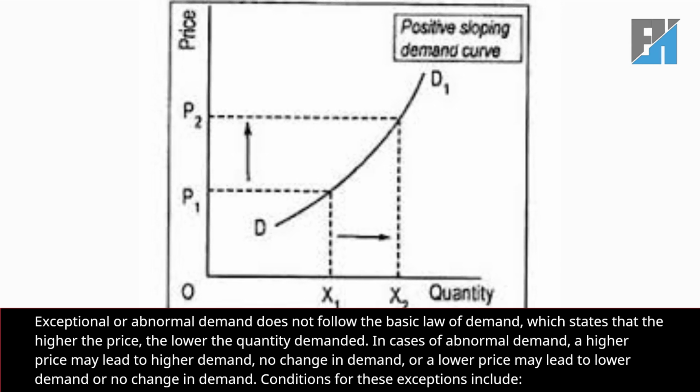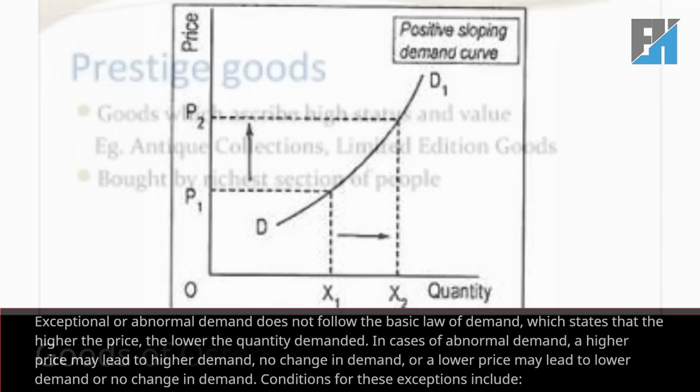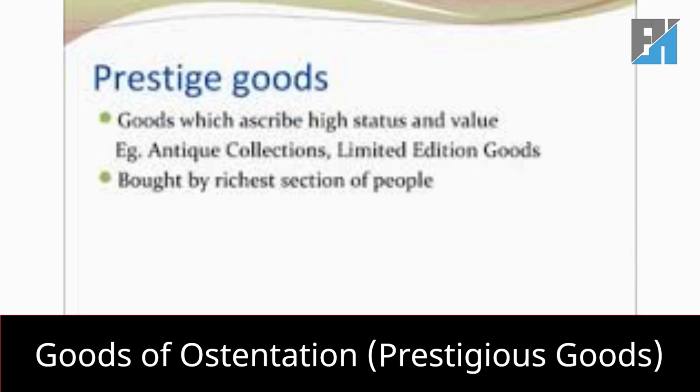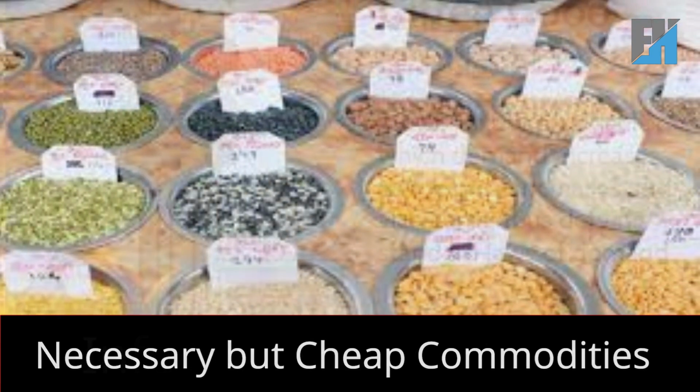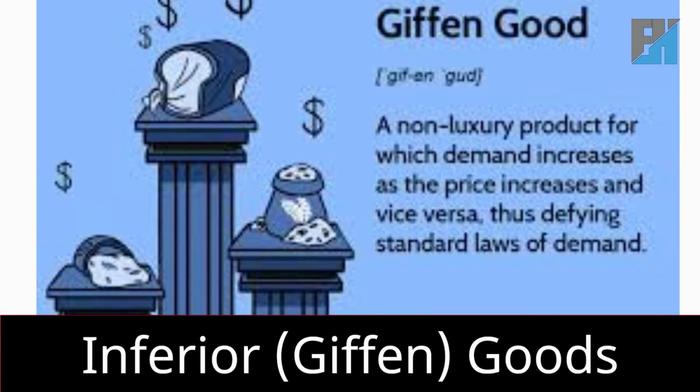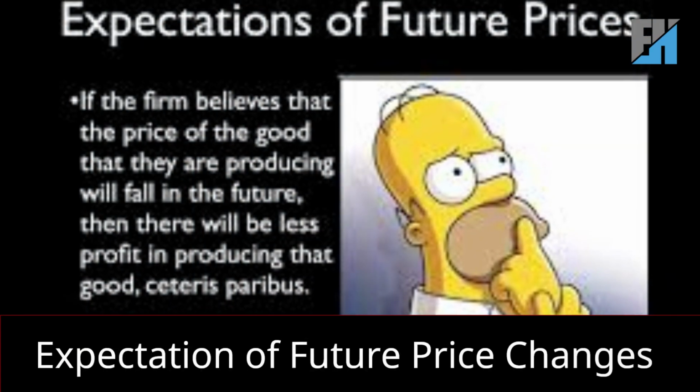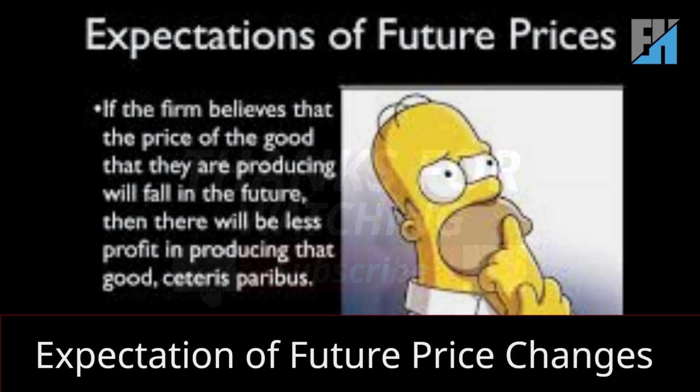Conditions for these exceptions include: Goods of ostentation, prestigious goods. Necessary but cheap commodities. Inferior, Giffen, goods. Expectation of future price changes.